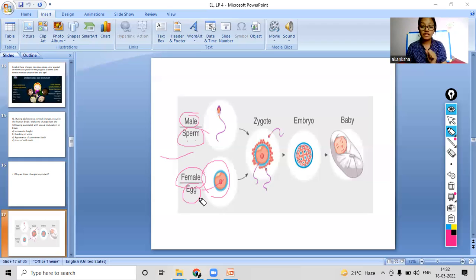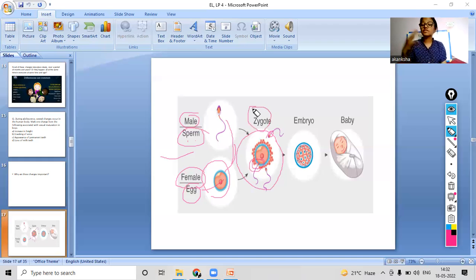That's why these cells are very important. In the process of reproduction in humans, both of these cells fuse together and form a zygote, right? As you can see here, the sperms are coming to the egg cell and they fuse. Here you can see it fused, and it formed a zygote.